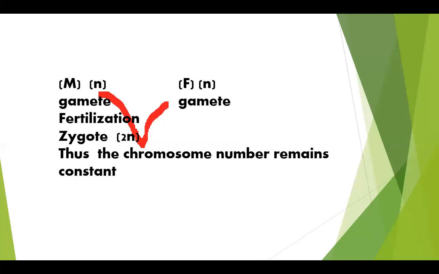The diploid number is present in the zygote. When a male gamete combines with a female gamete during sexual reproduction, a new cell is formed, which is the zygote, the fertilized cell. This zygote has the normal amount of DNA, that is 46 chromosomes.